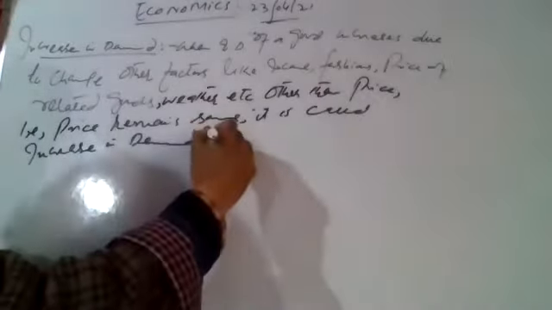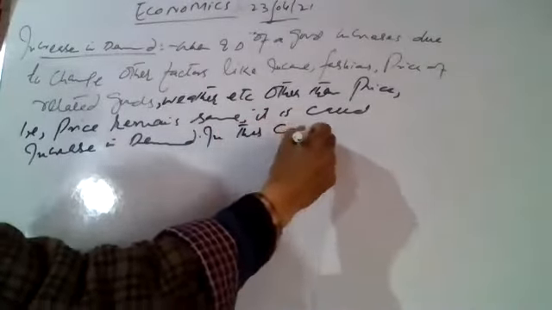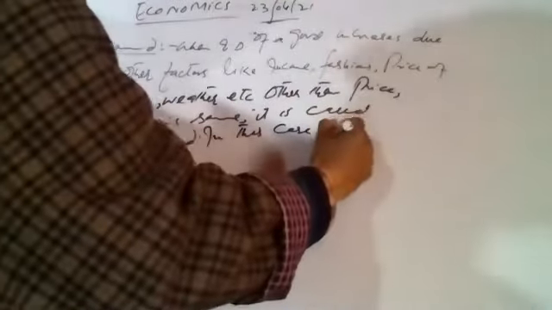Due to those factors, the demand of a good increases, but its own price remains the same. This is the case of increase in demand. In this case, the demand curve shifts towards the right.